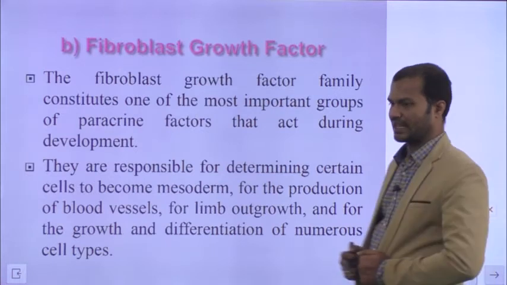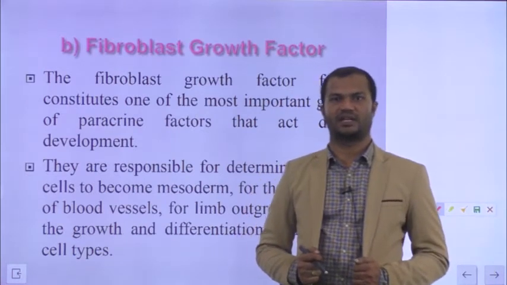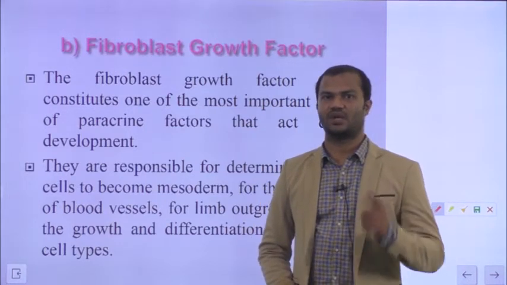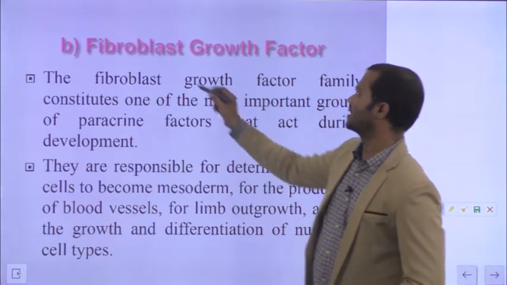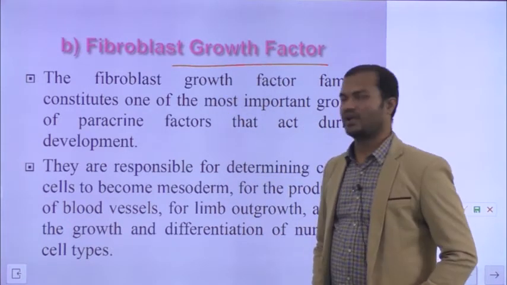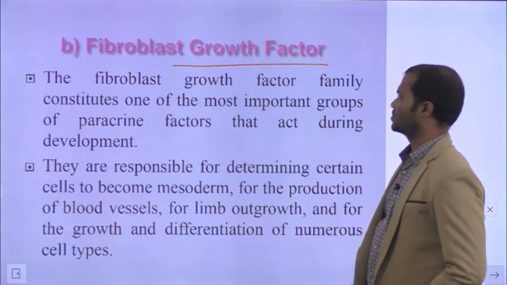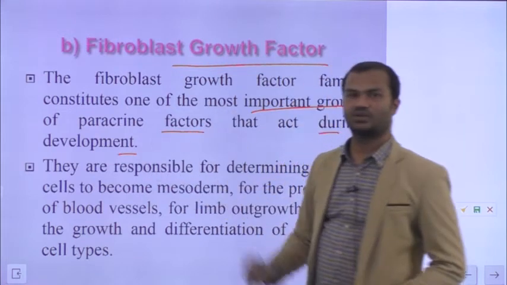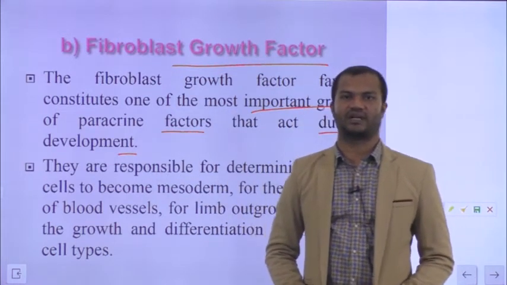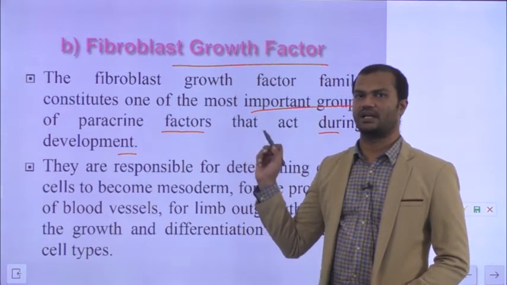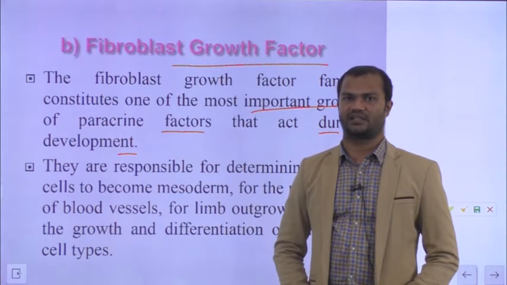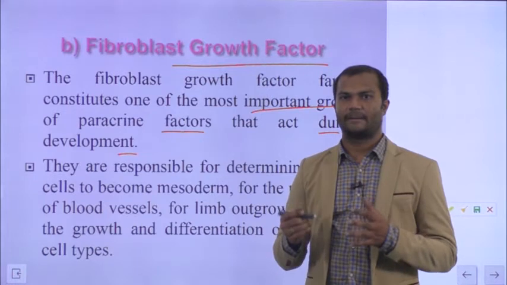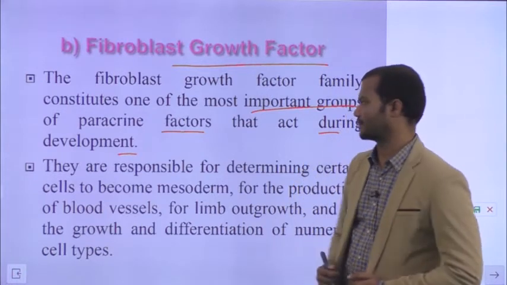Now we have seen what receptor tyrosine kinases are, and we have seen the RAS-MAP kinase pathway. Now we will see some of the examples. We have seen how epidermal growth factor operates. Now we will see the example of fibroblast growth factor. The fibroblast growth factor family constitutes one of the most important groups of paracrine factors that act during development. This particular class of fibroblast growth factors mostly operates during embryonic development, and these are paracrine factors. In the sense that they act on close by or neighboring cells.